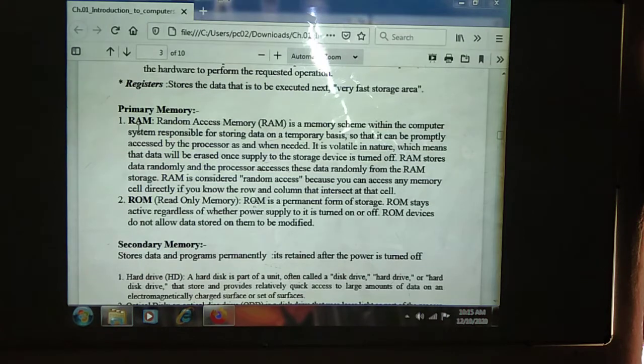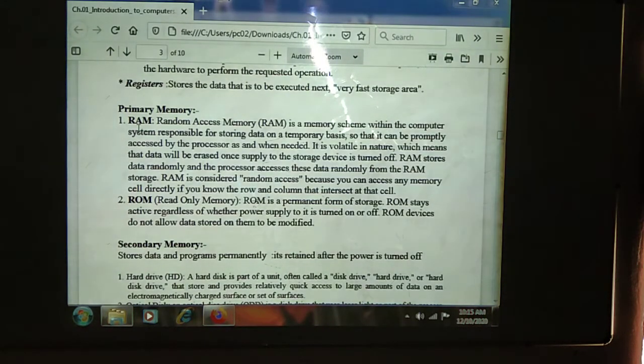In the CPU, we have an arithmetic logical unit and a control unit. Apart from that, we have memory. Memory is classified into two types. The first one is the primary memory, and the second one is the secondary memory.